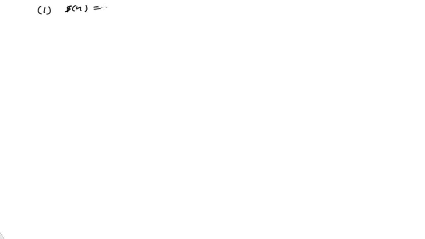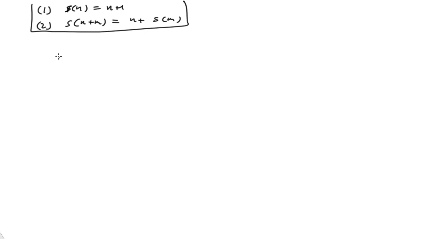S of n is equal to n plus 1, and also the following definition: S of n plus m, the next in the sequence, is equal to n plus S of m. Okay, right, again, those are my two definitions. And now what I want to do is the induction step.